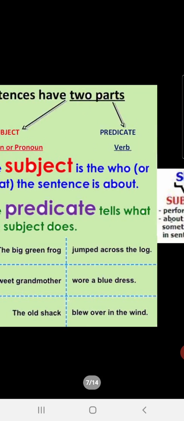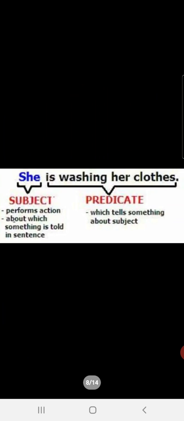Let us see one more example, children. She is washing her clothes. Children, she here is a pronoun. And she is the subject. We are talking about she in the sentence. And what is she doing? She is washing her clothes. So is washing her clothes is the predicate and she is the subject, children.